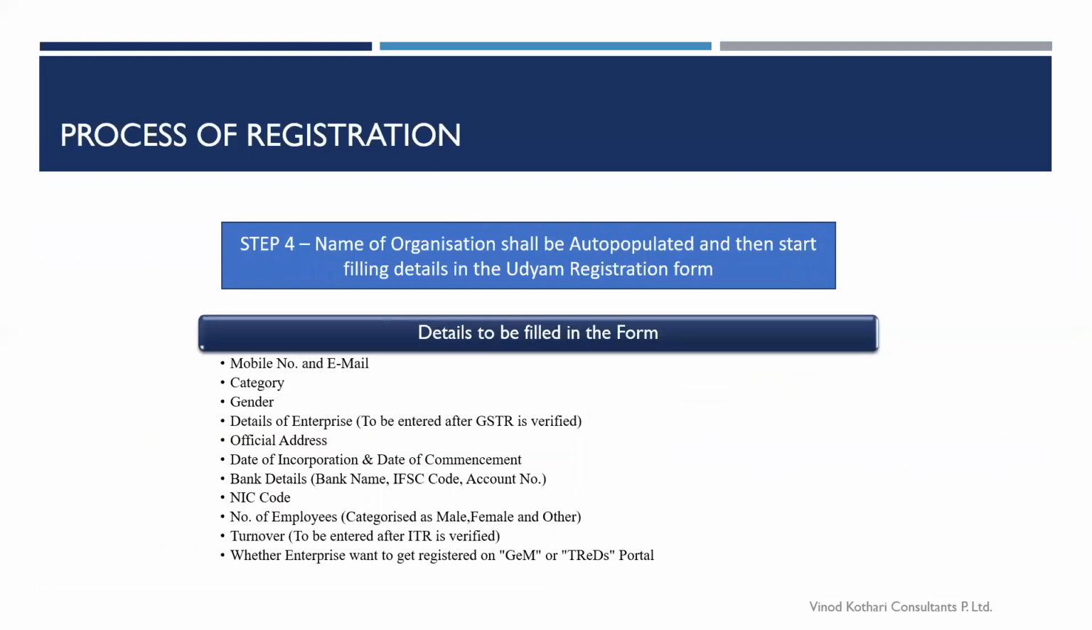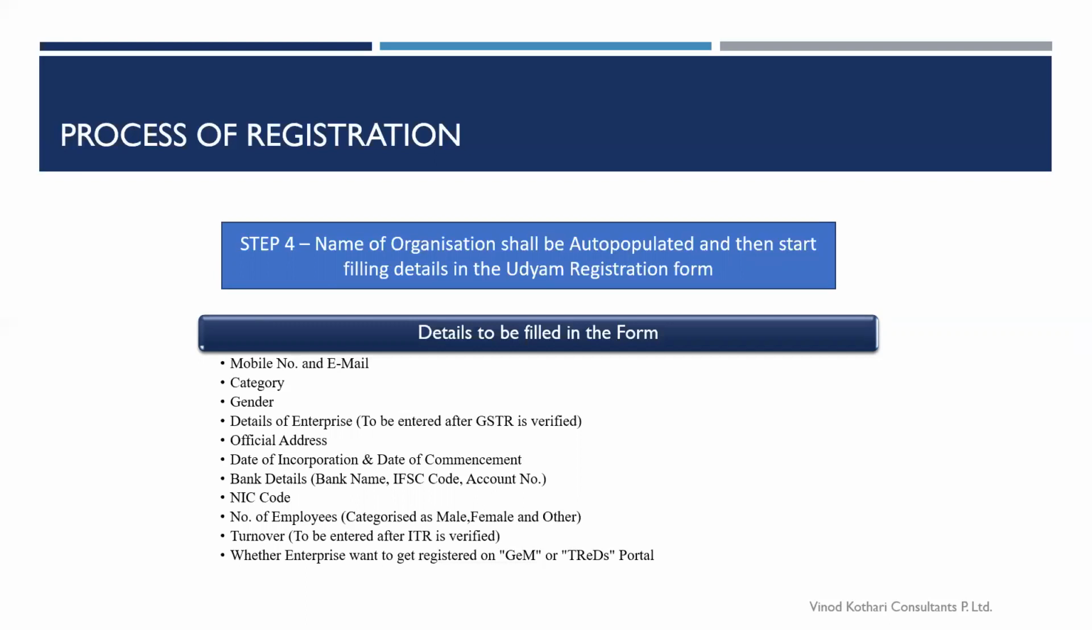Now, for the fourth step, once you have filled the PAN or chosen that you do not have PAN, you would be asked to fill a form. The form would ask you for various details: your mobile number and email ID, the category under which you fall, that is general category, OBC or SC/ST, whatever category you can fill in over there, and your gender. Then the other thing is the detail of enterprise. If you have chosen that you have a PAN, the details would be auto-populated from your PAN number. Your name would already come over there.